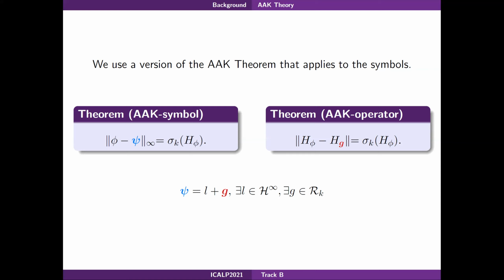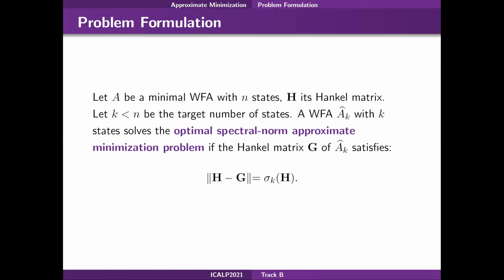So now we are going to apply this for our actual contribution. In our setting, we assume to be given a minimal WFA with n states, Hankel matrix H, and a target number of states k smaller than n. Our objective is to find the optimal spectral norm approximate minimization, meaning a WFA A hat of k states and matrix G, such that the spectral norm of H minus G is equal to sigma k.